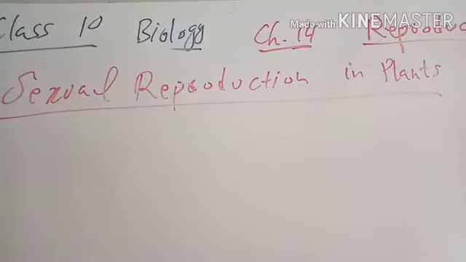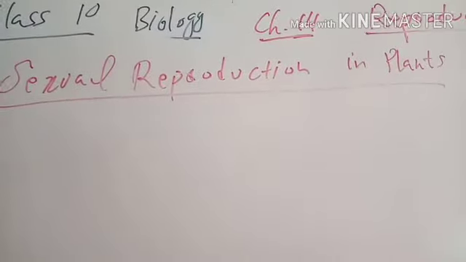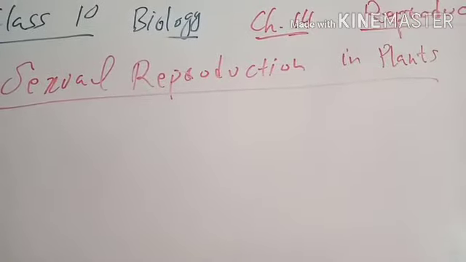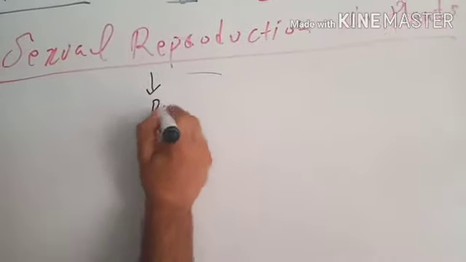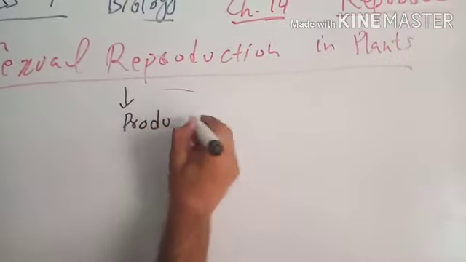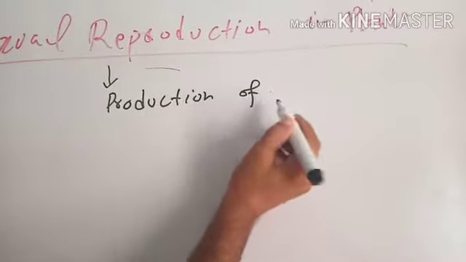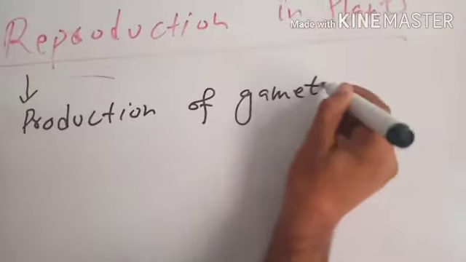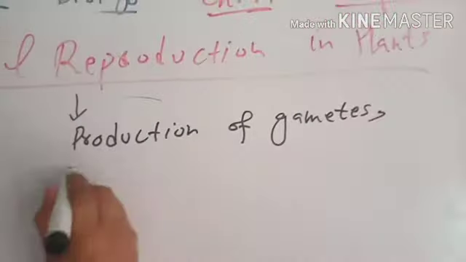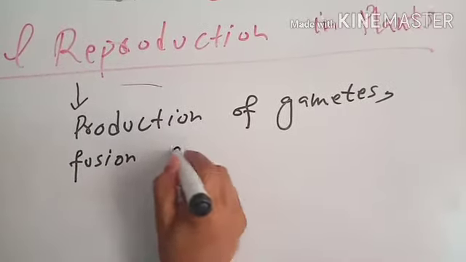Our next topic is sexual reproduction in plants. Sexual reproduction means production of gametes, and after production of gametes, fusion or fertilization of gametes.